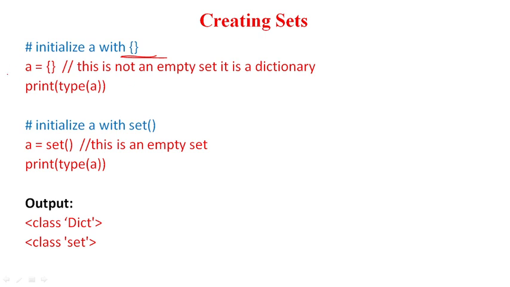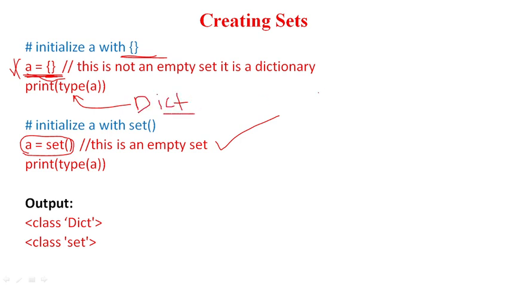then writing like this is not allowed, because an empty set can be created only using the set function. This is right, but this is not right, because when you try to print the type of this a, Python will show you this is not a set. It will say that it is a dictionary.